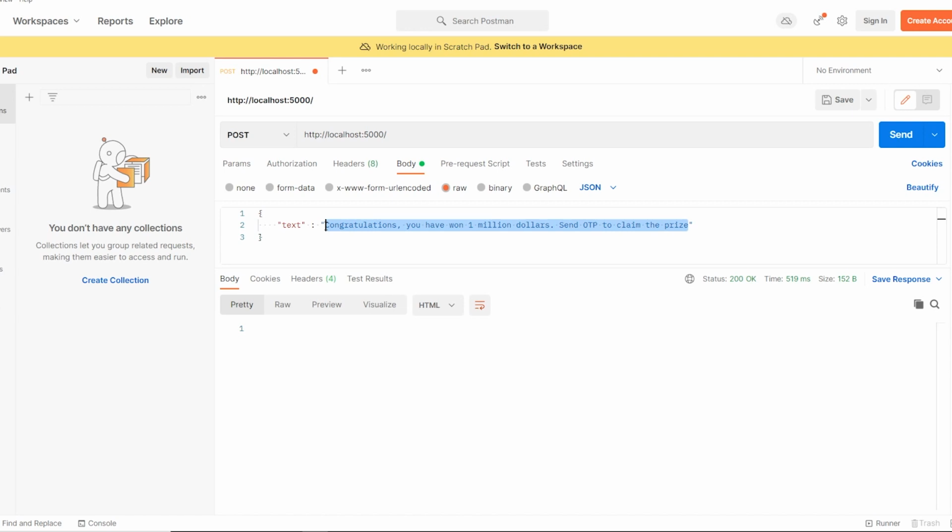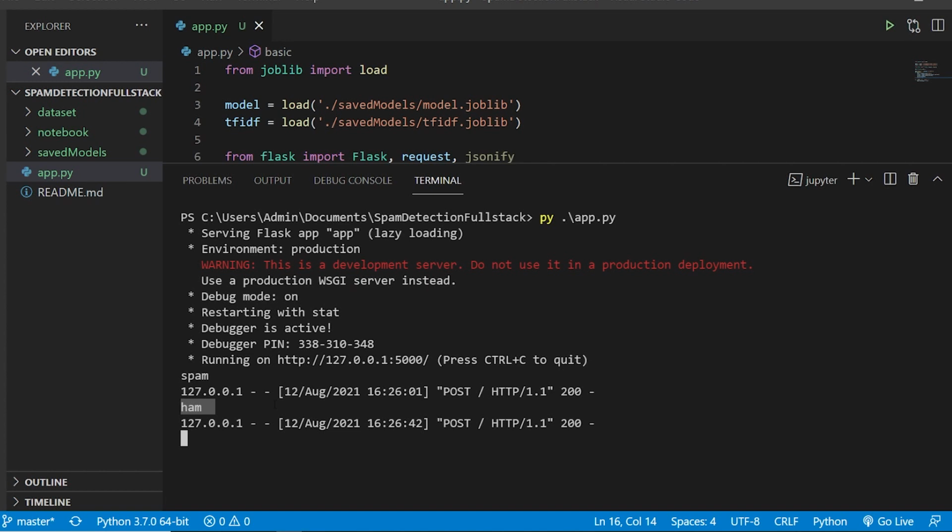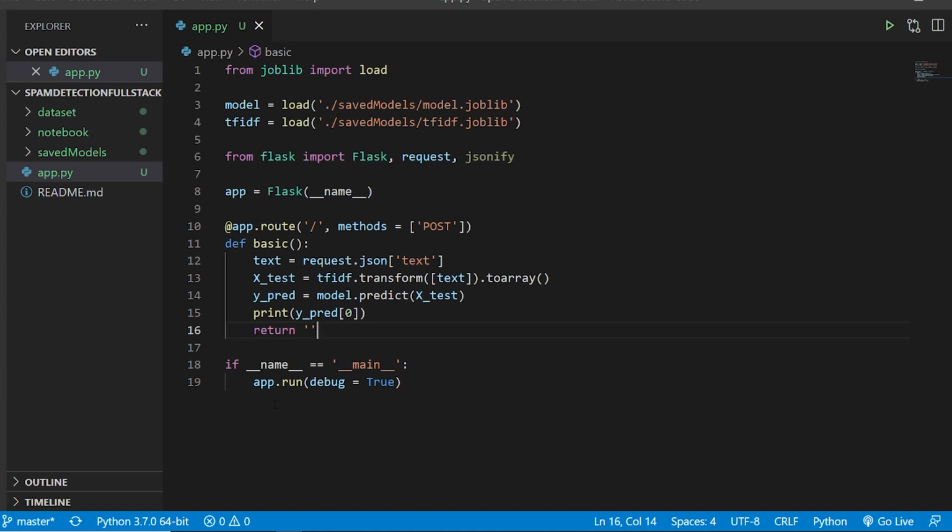Now I'll just get rid of this, and I'll say meet me at the place we agreed. We have to close the deal today before going home. All right, so just casual text. I'll again click on send. Okay, and now if I check, it says ham. So it is not a spam, it is a generic email that has been sent to someone. Let's say my API is ready, we are done.